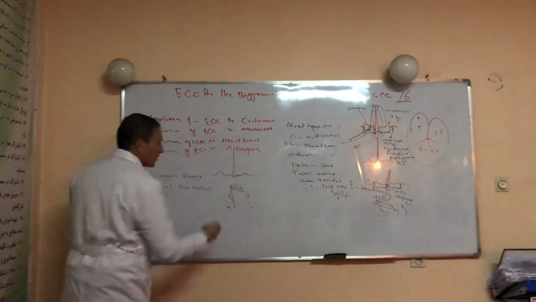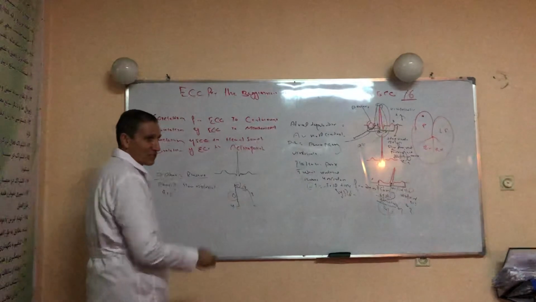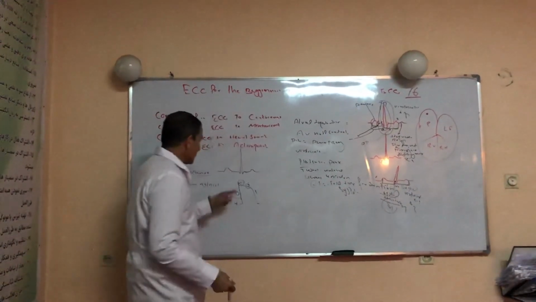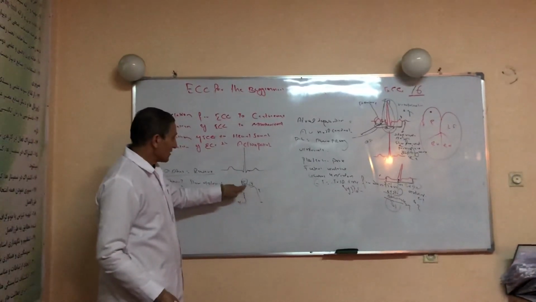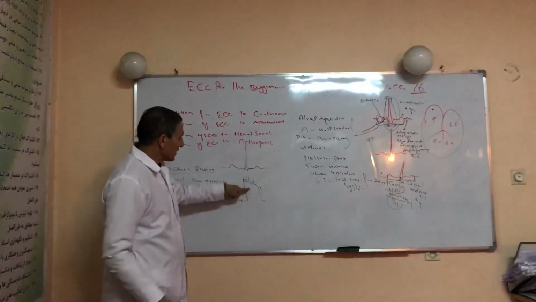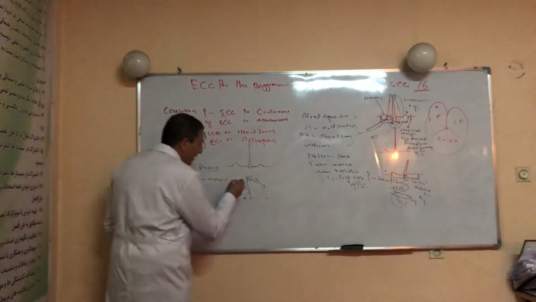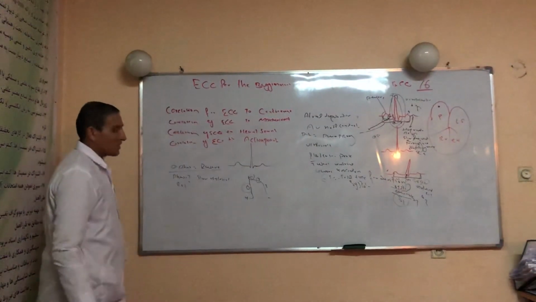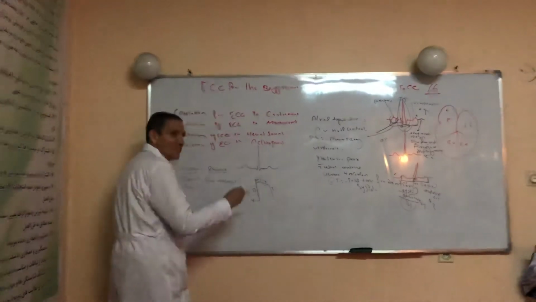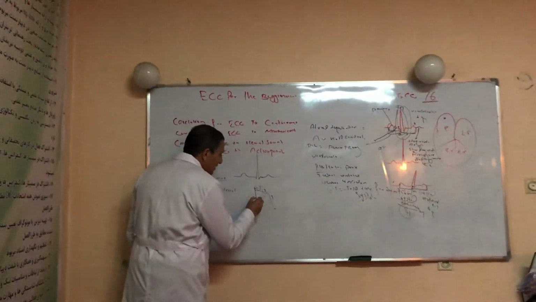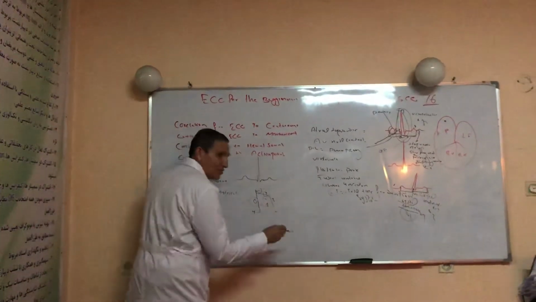Phase 2 represents the plateau phase of the action potential. Why? During this period, intracellular and extracellular electrical charges are equal. Potassium goes out of the cell while calcium comes into the cell, so the electrical charge inside and outside the cell is balanced, producing the plateau phase. During this phase, calcium enters the cell, and this calcium also stimulates the endoplasmic reticulum. The role of the ryanodine channel should not be forgotten.